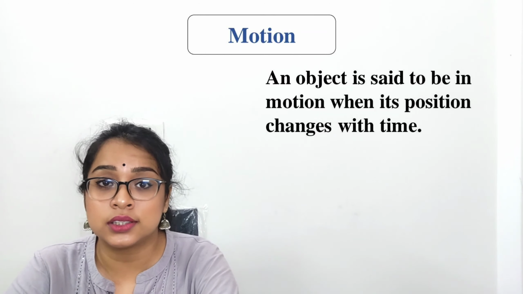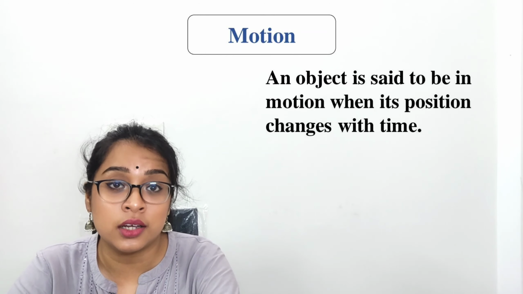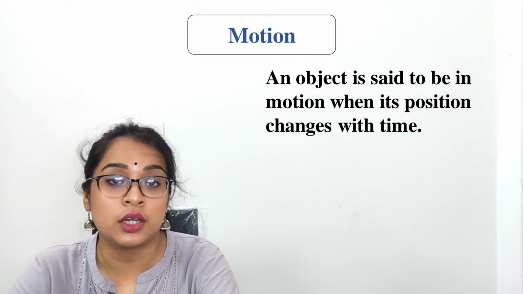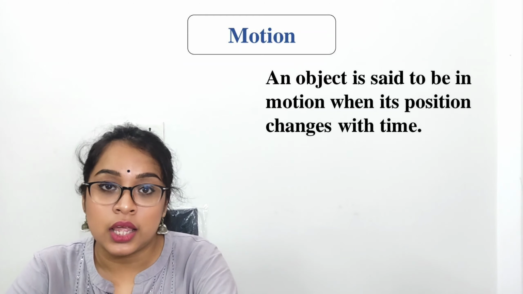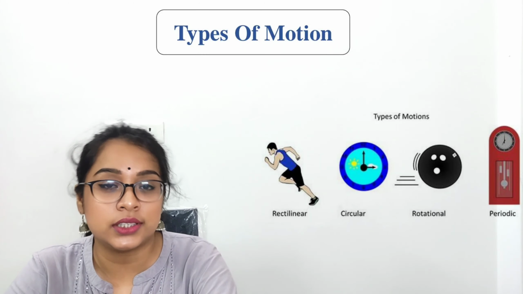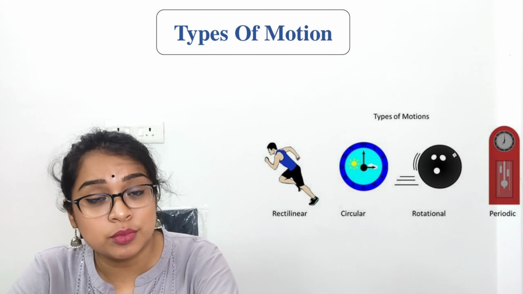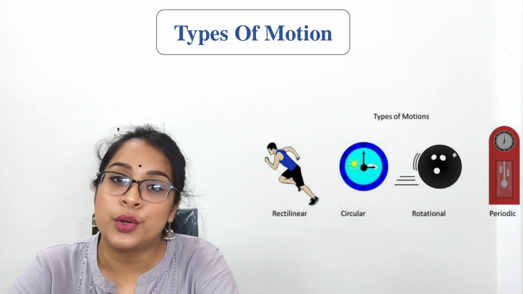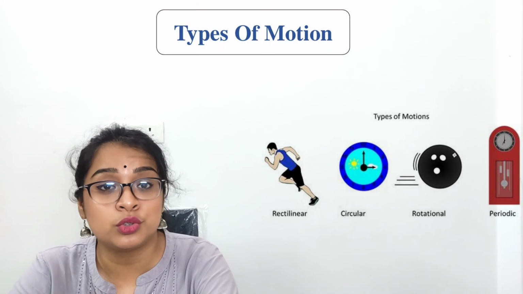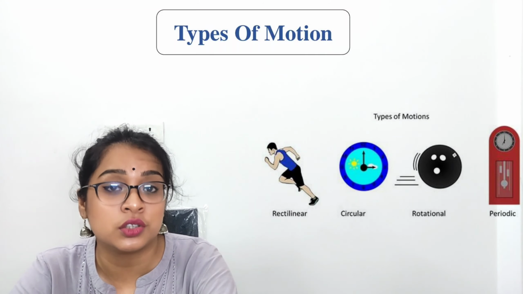You have already learned about motion in class 6, and you have also learned about the different types of motion. Here let us recapitulate a bit. There are four important types of motion: rectilinear motion, circular motion, rotational motion and periodic motion. Rectilinear motion is a motion in a straight line or a straight path.